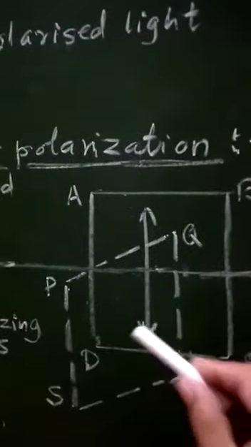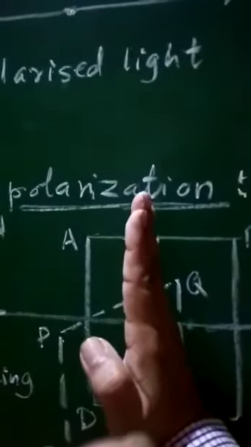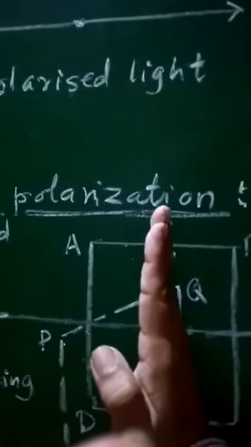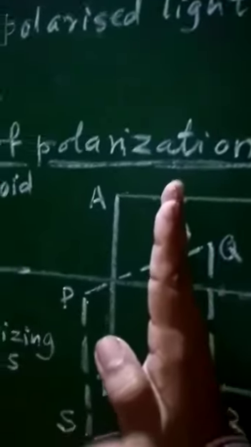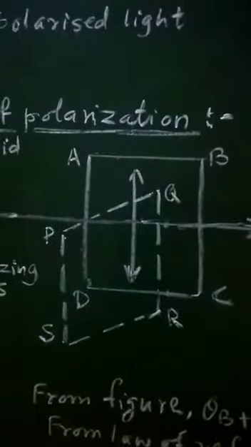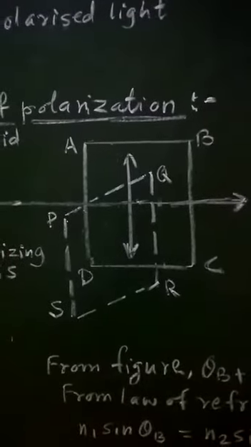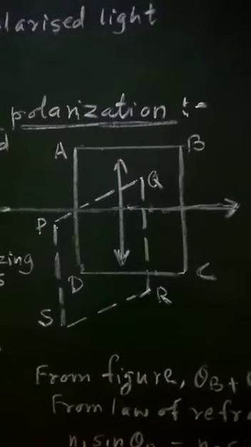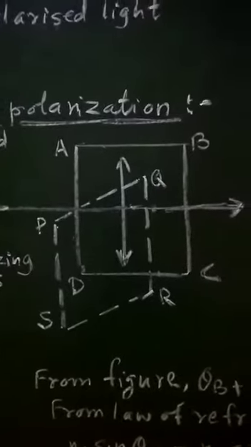If we draw another plane which will be perpendicular to the plane of the board, this will not contain the vibrations of electric field vectors, and that's why the plane PQRS will not contain the vibrations of electric field vectors, which will be called the plane of polarization.